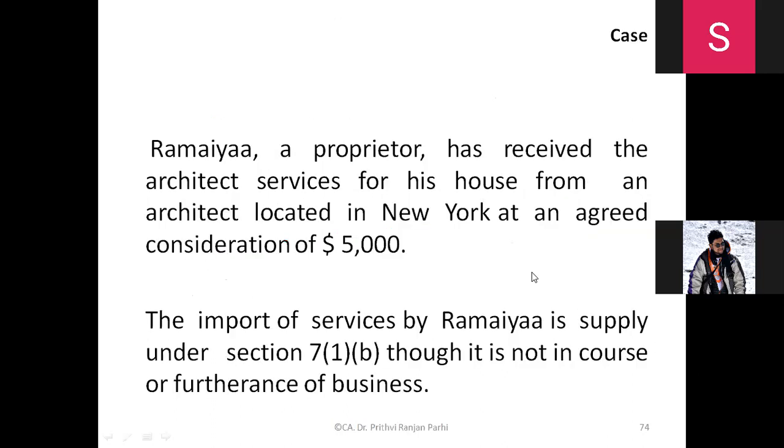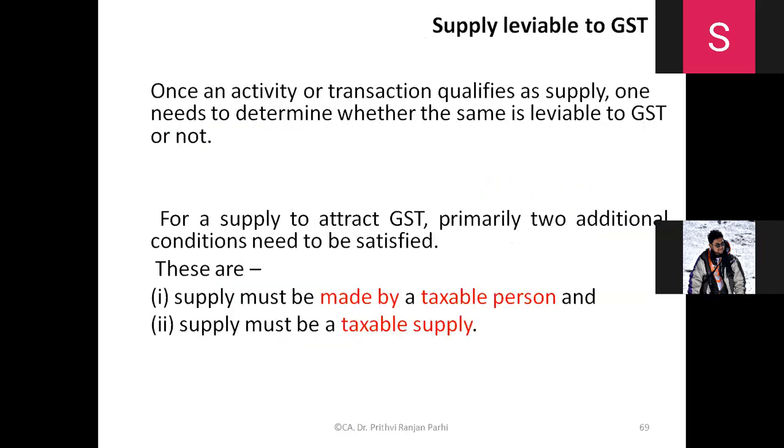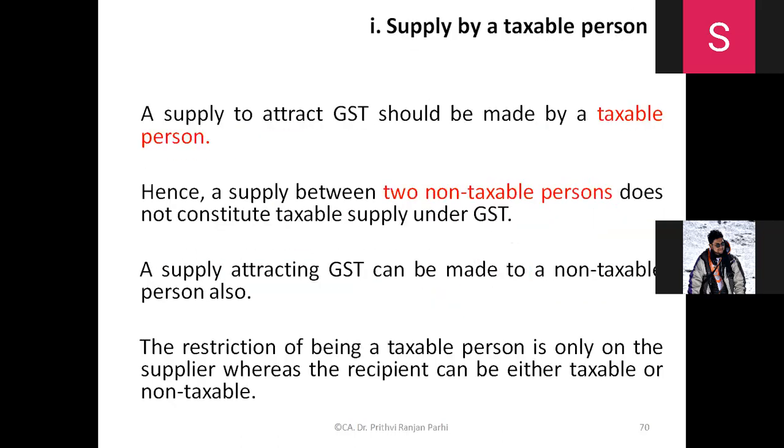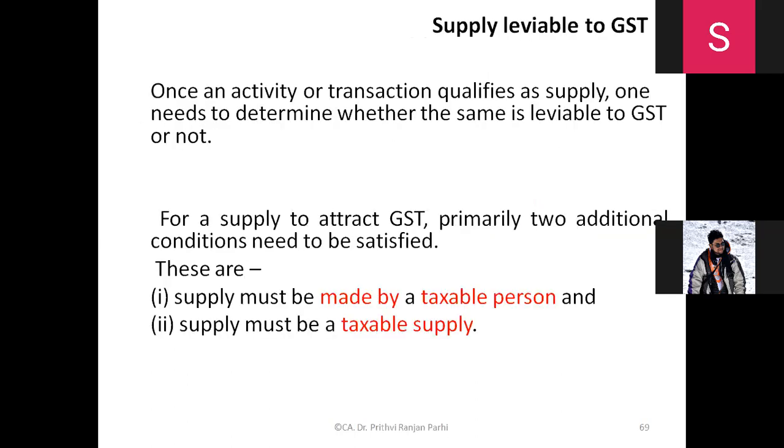Okay, understood? Yes, sir. Okay, so two things are important. Not only supply is important, we have to see that the supply must be made by a taxable person and the supply must be a taxable supply. Okay, a taxable supply made by a taxable person. Then only GST will be attracted. Right.